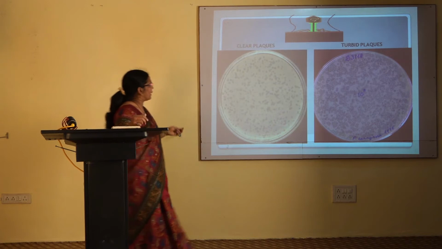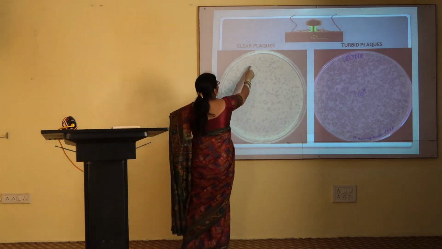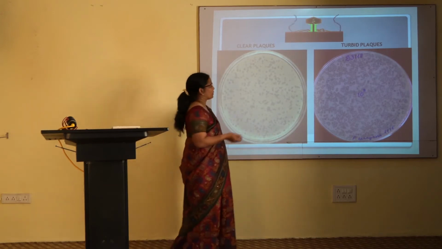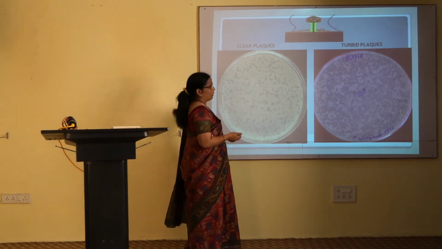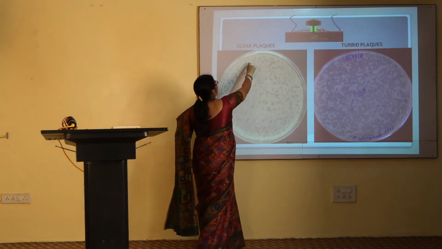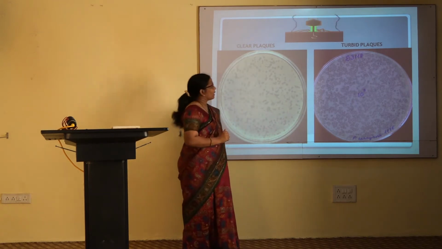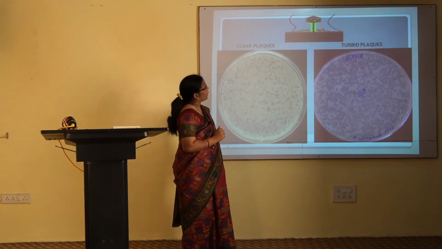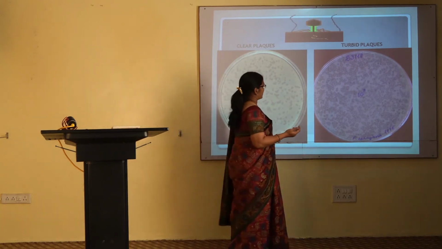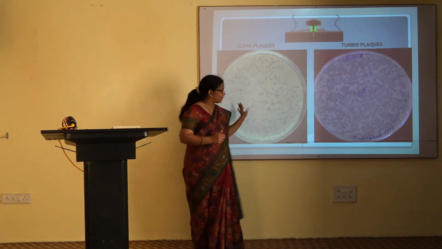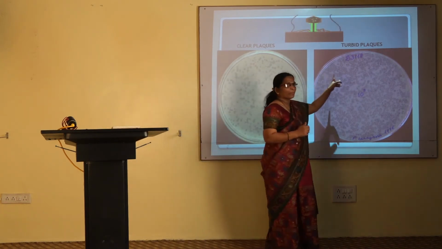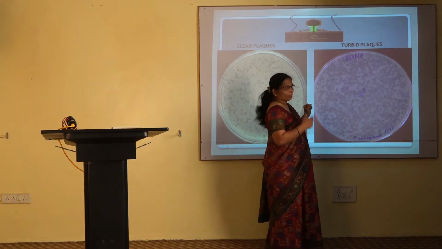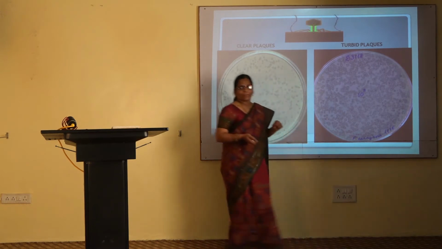Plaques are nothing but clear areas which are caused due to the bacteriophage, and they are formed by multiple rounds of infection caused by a single phage in the bacterial lawn. These clear plaques are given by lytic bacteriophages, and the second type of plaques, which are known as turbid plaques, are shown by lysogeny phages.